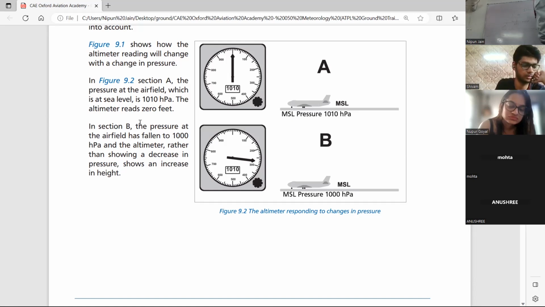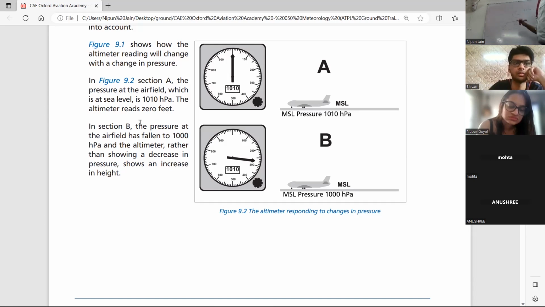1010. So how much it will show? It will show 0. Now the maths is, as you go up by 30 feet, there will be 1 hectopascal fall in pressure. Why? Because pressure falls with height. Pressure falls with height. Okay.